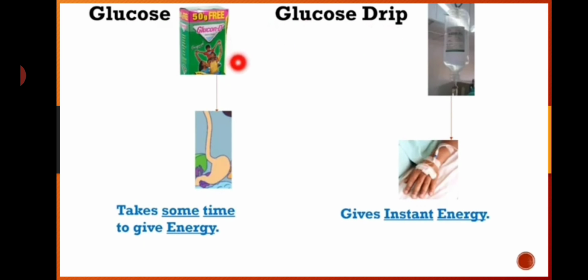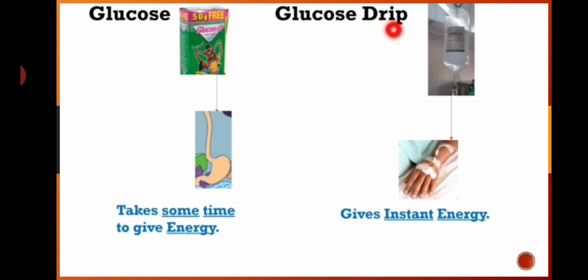Glucose we have to mix with water, make a solution and drink it. After drinking, where will it go? It will go to our stomach. From here, the glucose water will get digested. After digestion, the glucose will get mixed into the blood and it will give us some energy, but after some time.